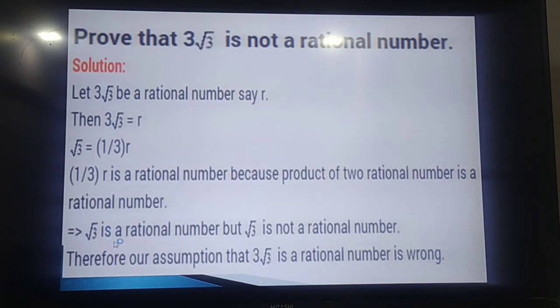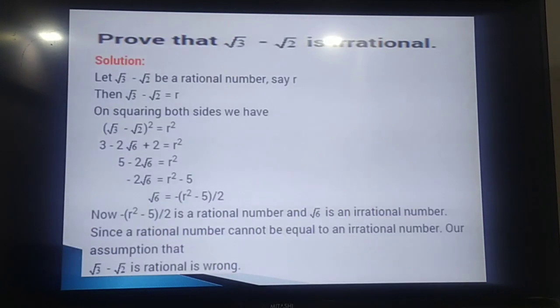So this contradicts, and both are not equal. It means that 3 into root 3 is not equal to a rational number. So our assumption that 3 into root 3 is rational is wrong.